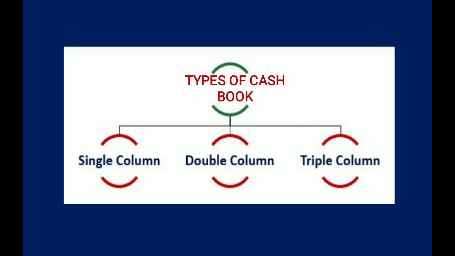So in this chapter we have to discuss the different types of cash book. Basically we have four different types. First is the single column cash book, second the double column cash book, third the triple column cash book, also called the columnar cash book, and last we have the petty cash book, which is quite different. For that we have a separate topic, a separate lecture. So today we will try to cover at least the single column cash book.